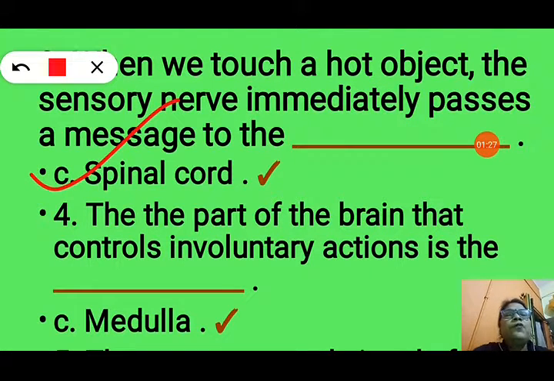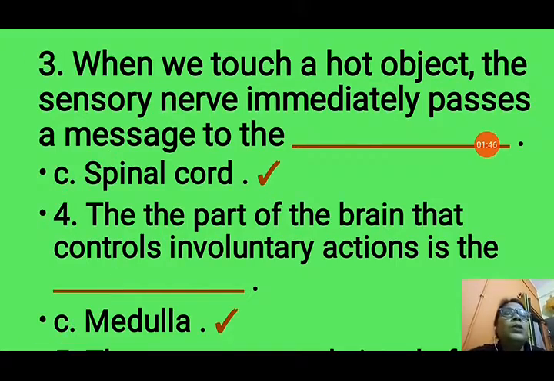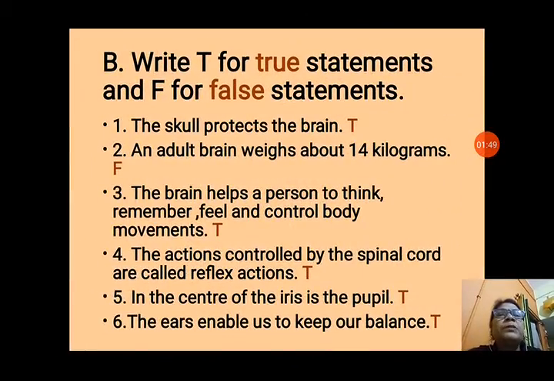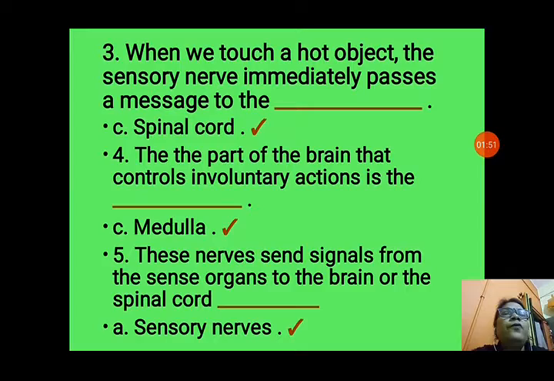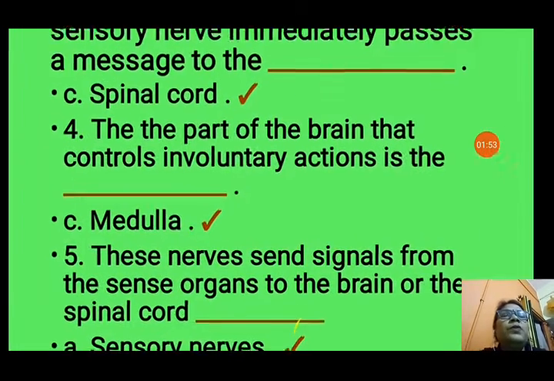Now next question number 4 is, the part of the brain that controls involuntary action is the: A, cerebellum, B, cerebrum, C, medulla. So here option C will be correct because the medulla, the last part of the brain, controls the involuntary action. Now let us see the next question.